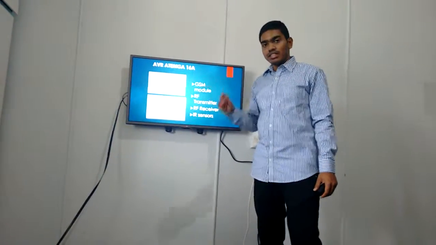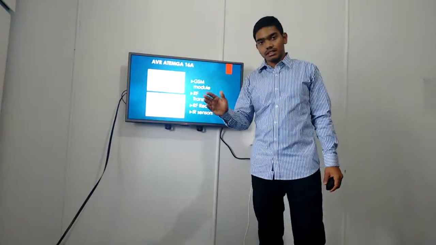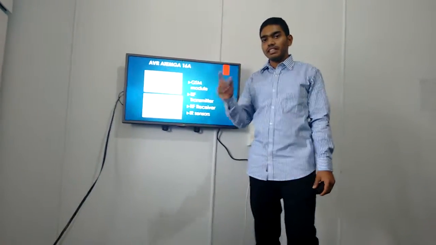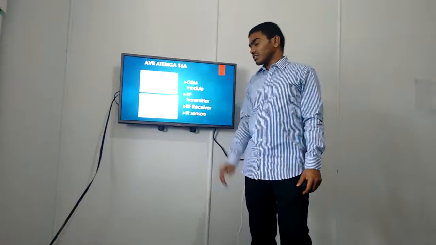Why did I use a GSM modem? A GSM modem is generally used for sending messages. If any fire occurs, it automatically sends a message to the fire department or to the relevant customers.